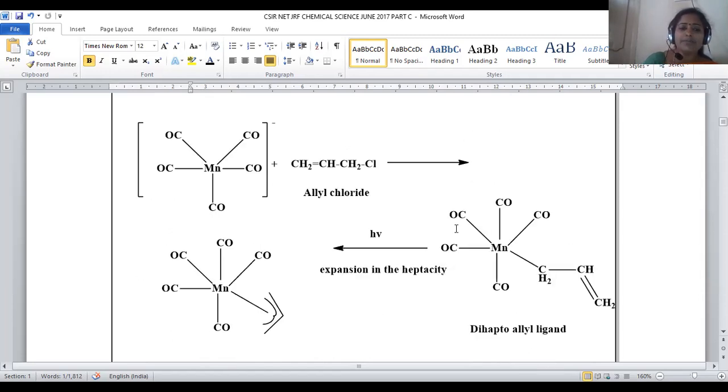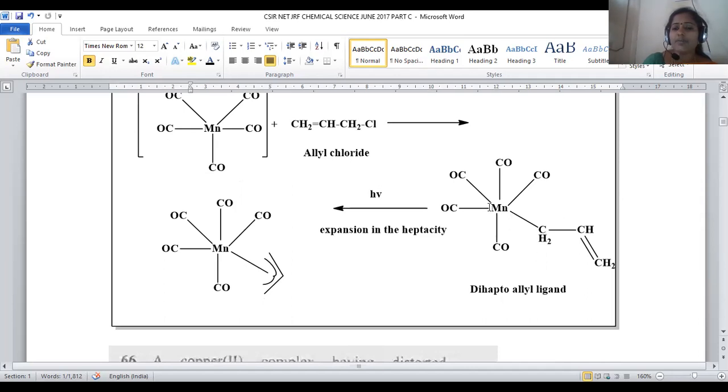Now let us see the detailed mechanism. Initially, manganese is associated with 5 carbonyl groups around it, and it is treated with allyl chloride. Upon treating, a direct linkage between manganese and carbon is generated, an organometallic compound. The allyl group will be added, so that around the central manganese the coordination number changes from 5 to 6. Here coordination number is nothing but the number of ligands present around the central metal. Initially, the central metal is associated with 5 ligands. After the reaction with allyl chloride, the coordination number rises to 6.